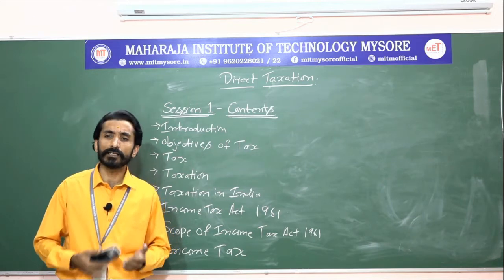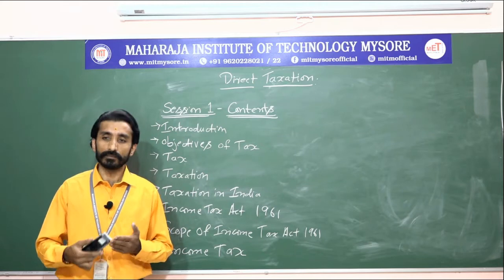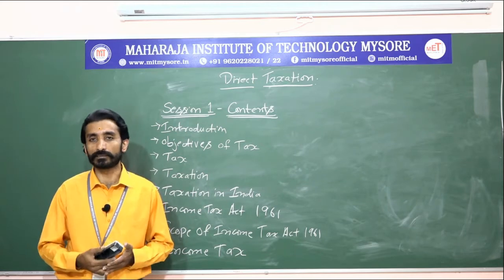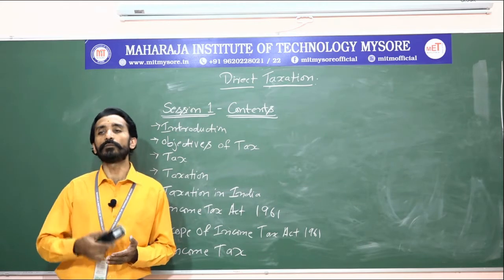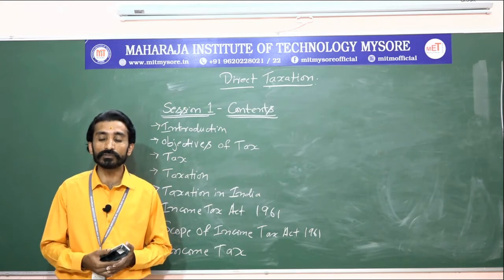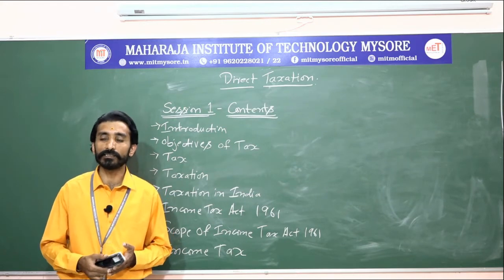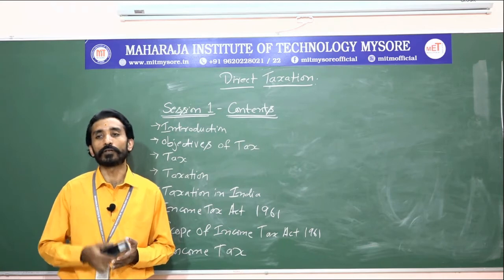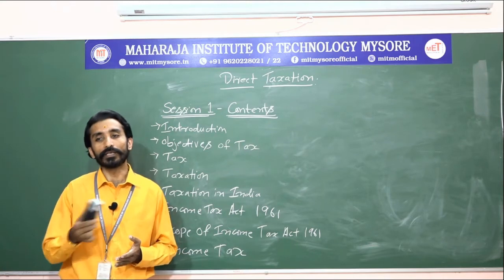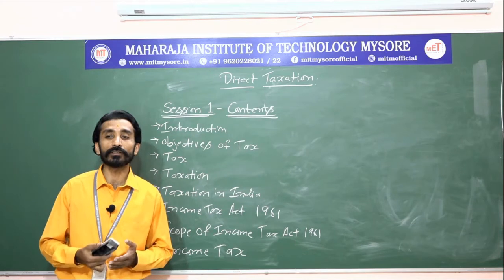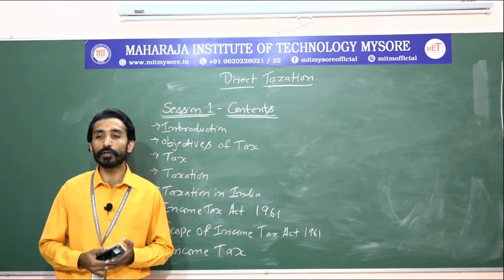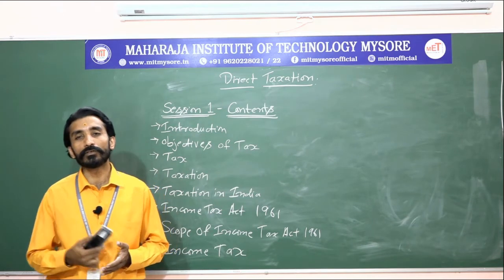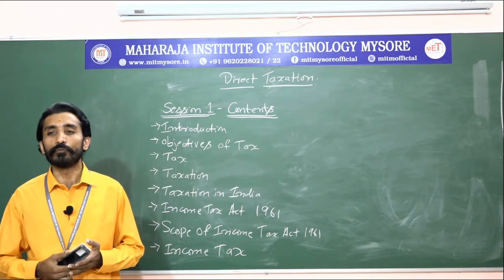Like this, there are different heads under which organizations have to pay tax, for which the government will be imposing it. So what is the government doing here? It has a practice of collecting taxes from individuals through various heads of income. So this is what taxation means, and also it will be helping with the welfare facilities that we come across.